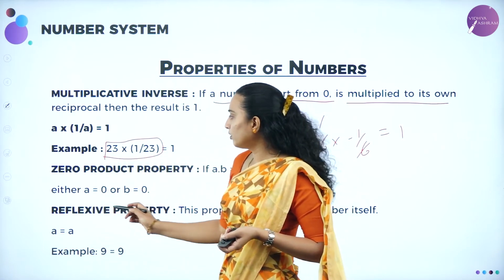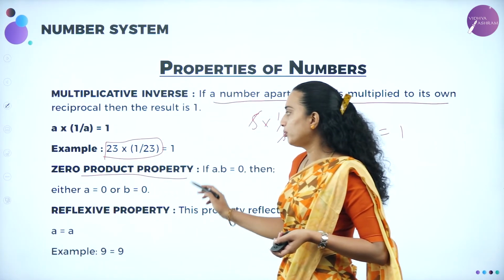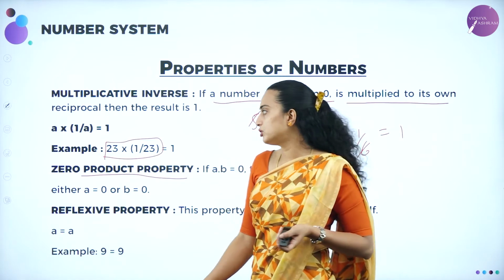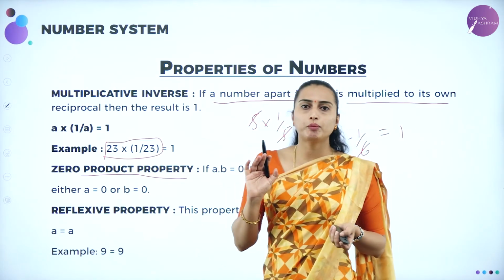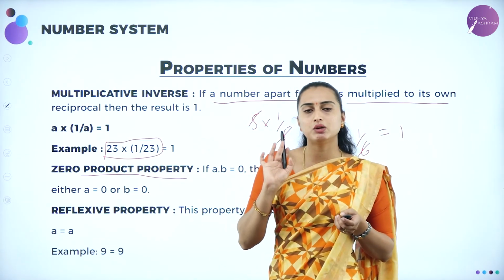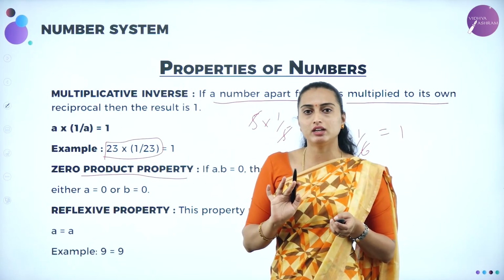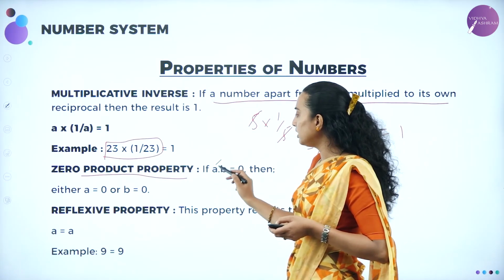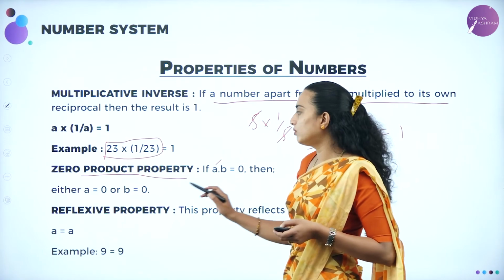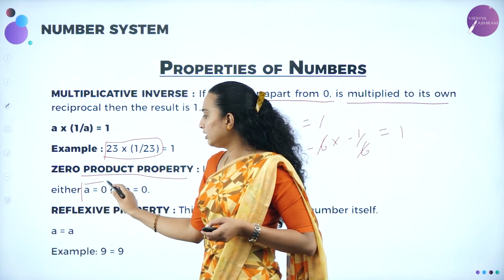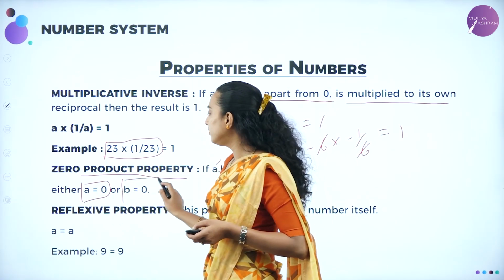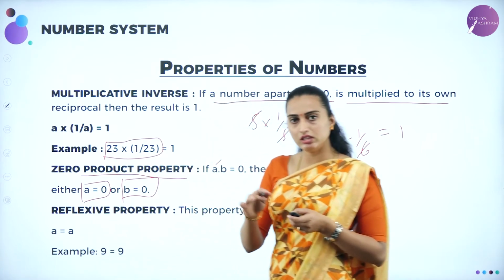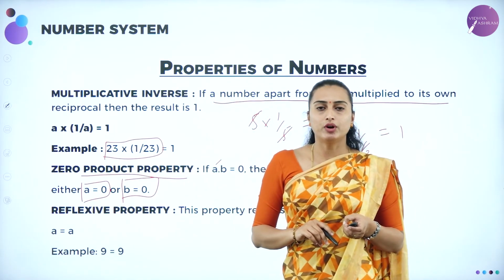Next we'll be moving on to what? The zero product property. What do you mean by the zero product property? Zero product property means if A into B is equal to 0, where A and B are any real numbers, either A will be equal to 0 or B will be equal to 0. Then only it will give you the product as 0.